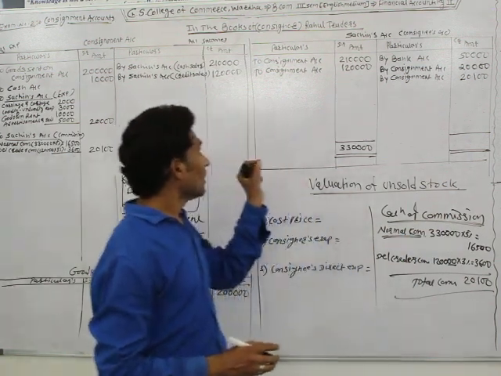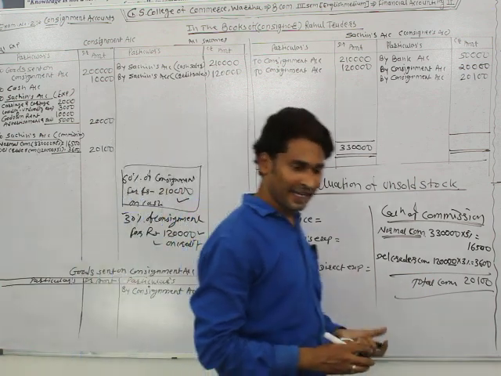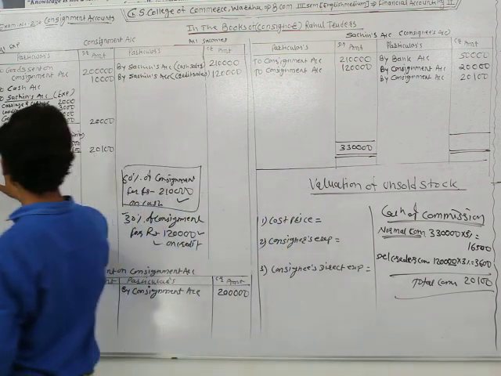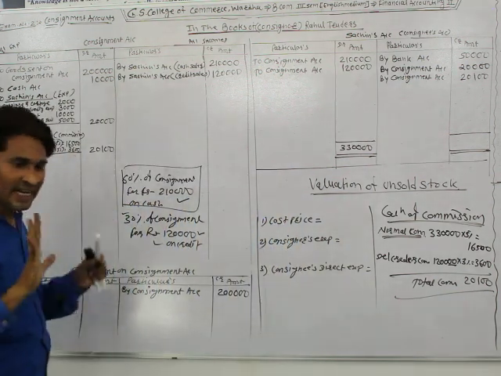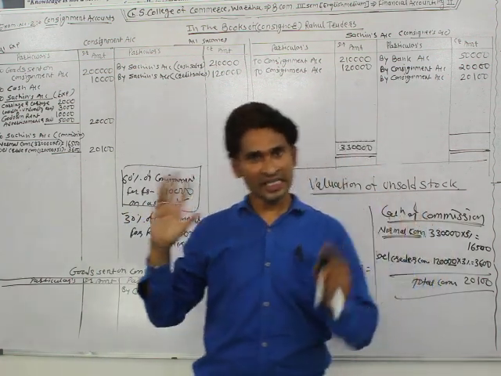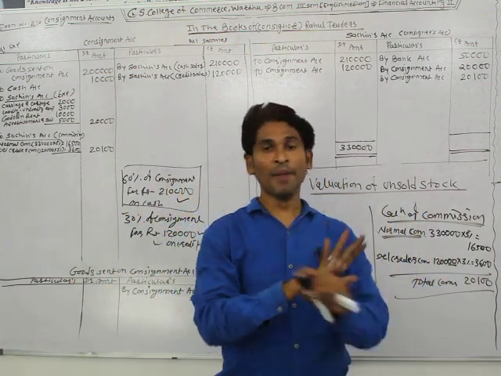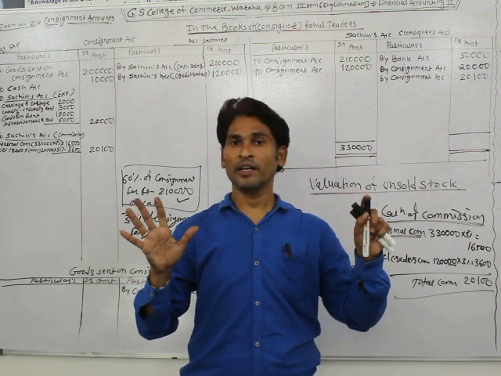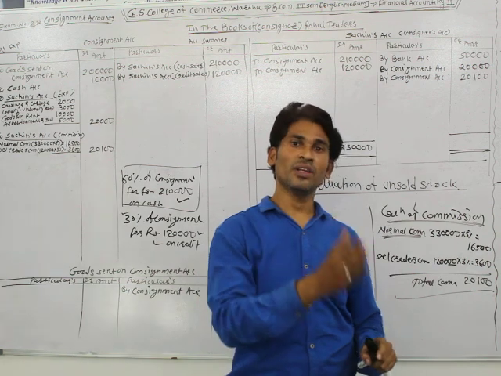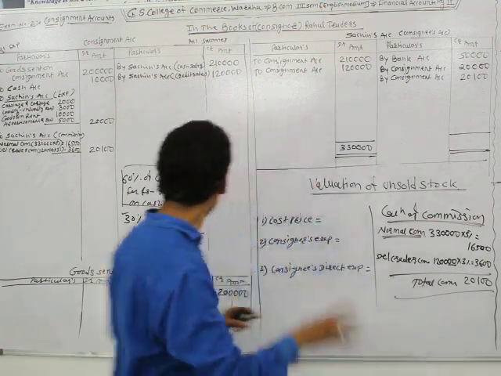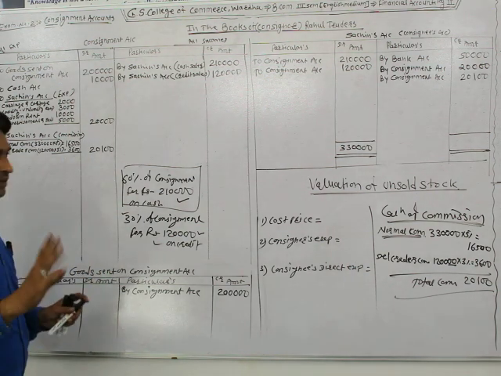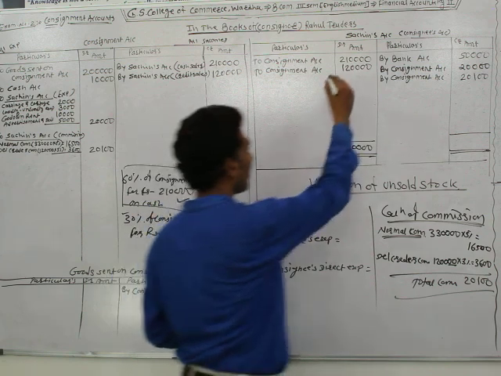So this is bad debts. But when del credere commission is allowed to the consignee, at that time the consignor has no relation to the bad debts. It means bad debts are never borne by the consignor when del credere commission is given. Now they have given del credere commission, so no entry is passed by RS Traders. Okay. Find out the balance amount.